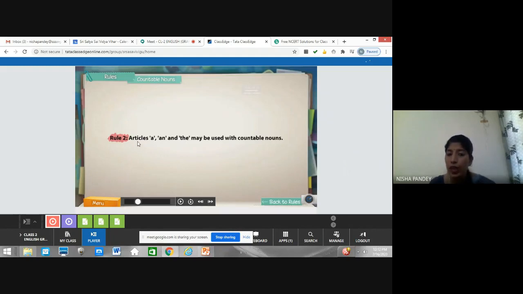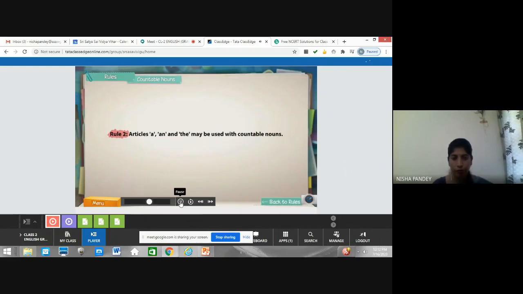So we can use any article here, right? We can use a, an, or the with countable nouns. We can use any one of them, and the article the with singular as well as plural countable nouns.